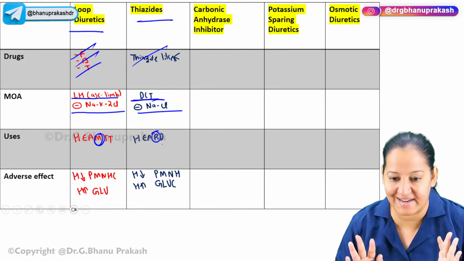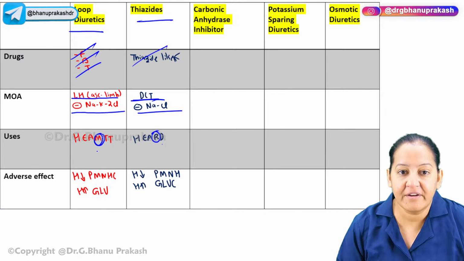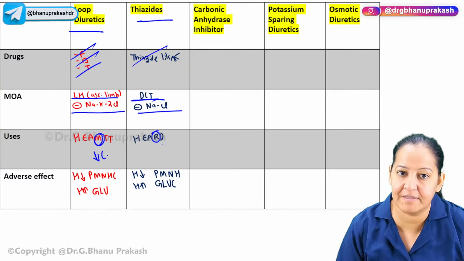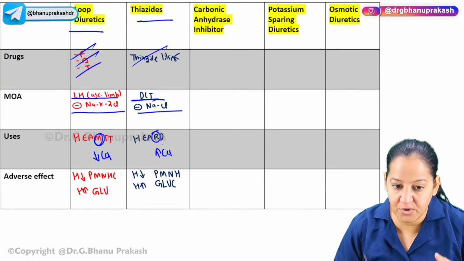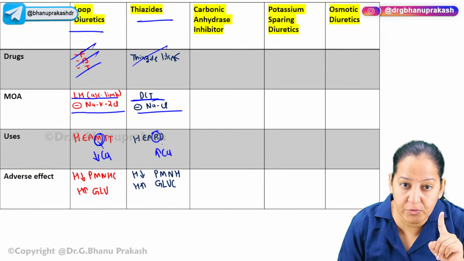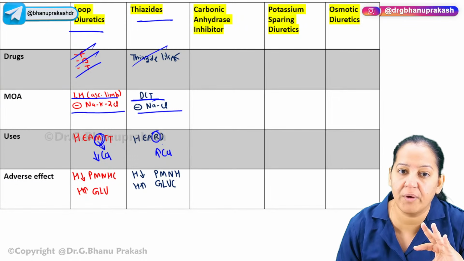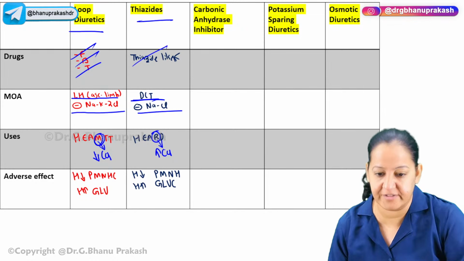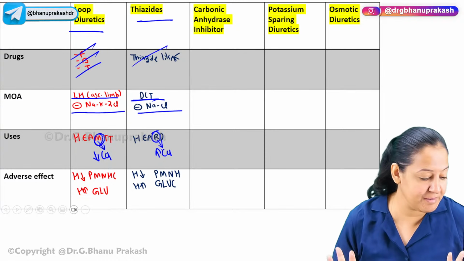Okay, please understand. Loop diuretic reduces calcium level in the blood. And thiazide increases calcium level in the blood. Based on this, the use is there. Here we want to reduce calcium level in the blood to treat hypercalcemia of malignancy. And here we want to increase calcium level in the blood so that in the urine it can be reduced, so that we are treating the renal stone. Please understand. I'm trying from the depth of my heart. No one will explain to you with such clarity.